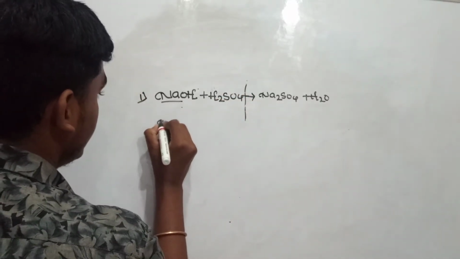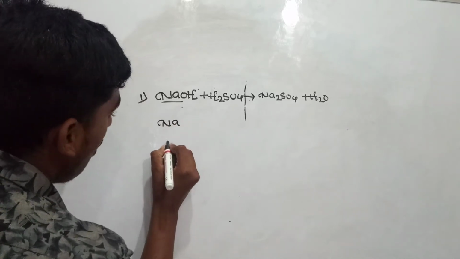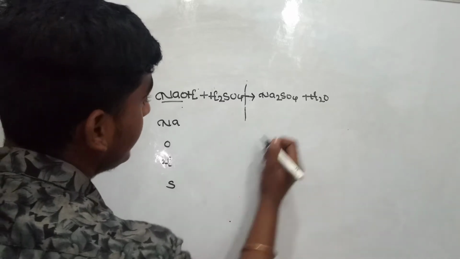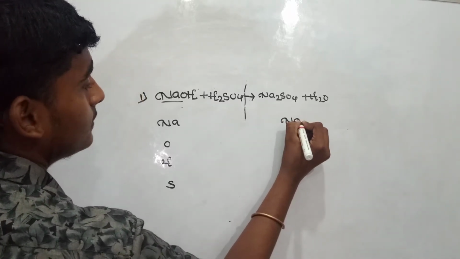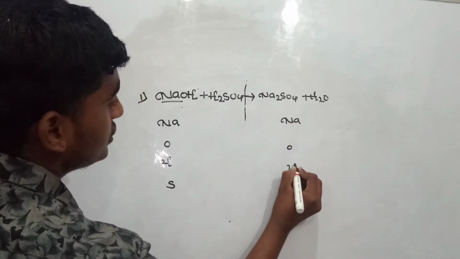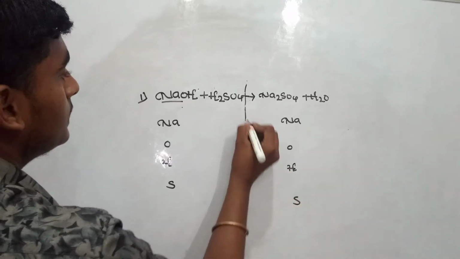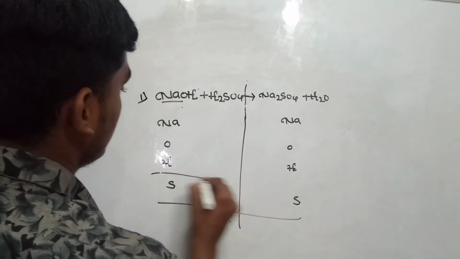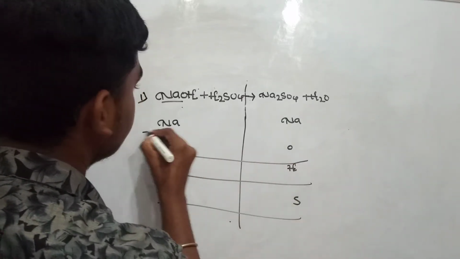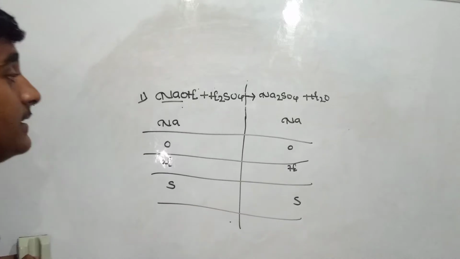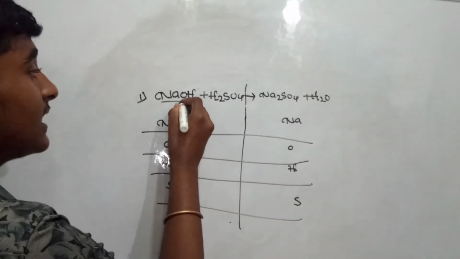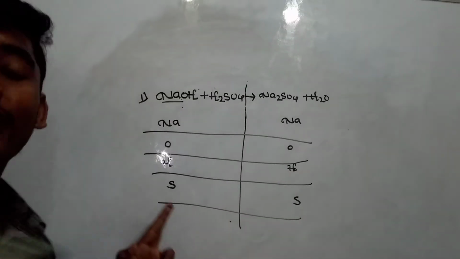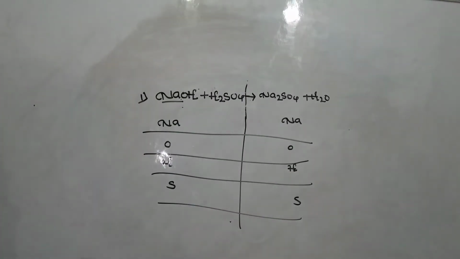First I'm writing NaOH. This is the reactant side and this is the product side, and this is the border, the yields sign. I'm taking it roughly. So first, Na. How many atoms are beside this one? There is no number beside it, so we take it as one.